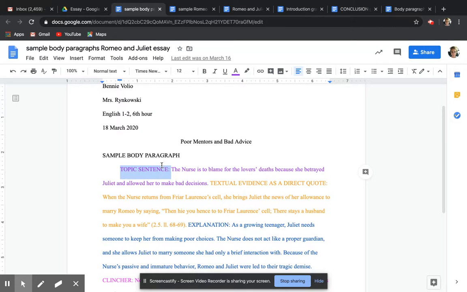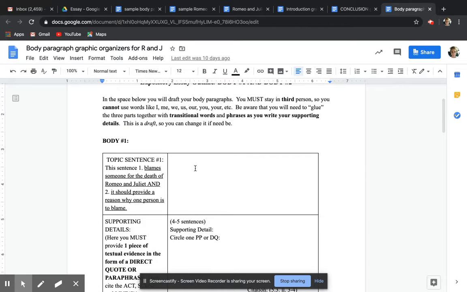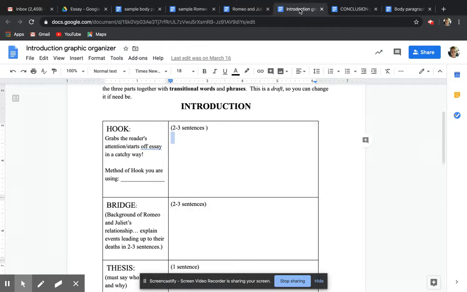The reason I labeled these for you is so when you were writing these on your own, you can see how one of my former students did it. But when you start the process yourselves, you're just going to type what you've come up with in each of these sections of your chart. Okay, so remember, it's going to go introduction. You're going to type all of these parts up in one full paragraph.